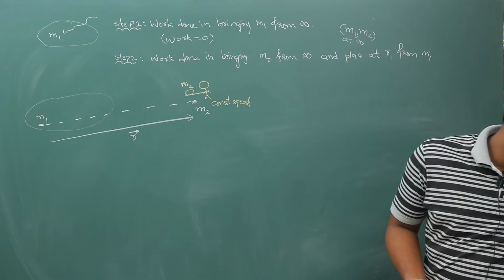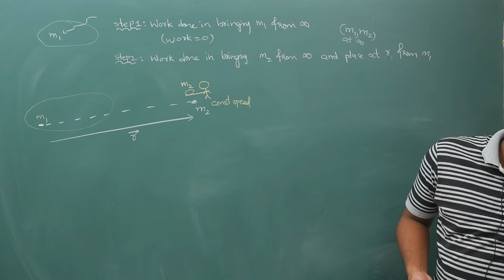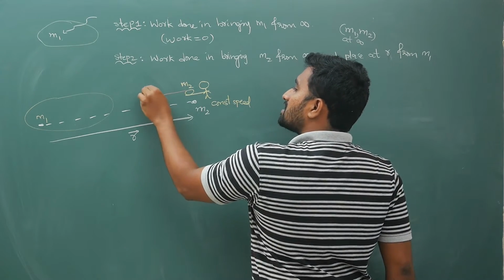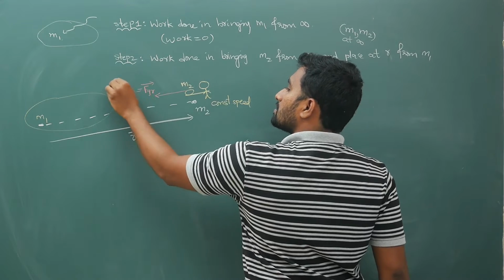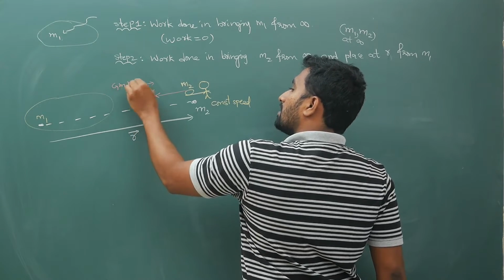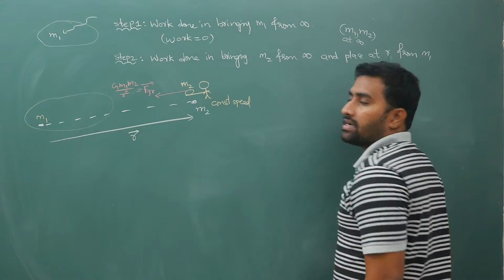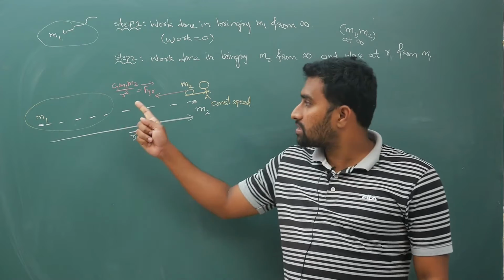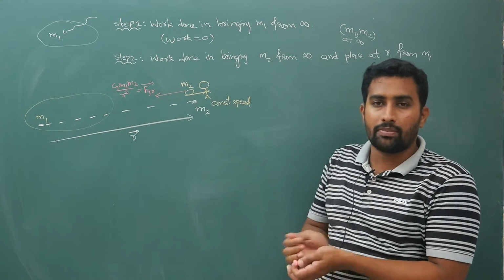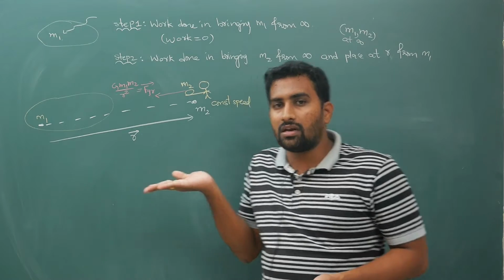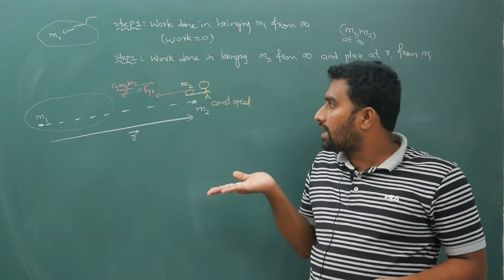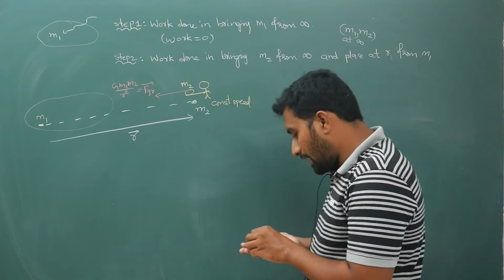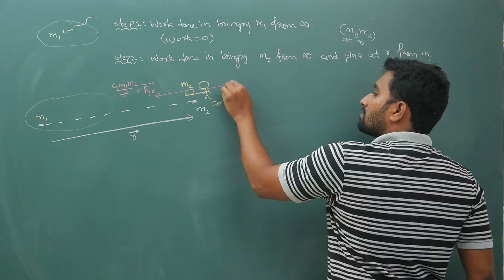into the system, there will be two things. One is the gravitational force, whose magnitude is G m1 m2 by R square. It will act this way. Direction is to the left. Now, as you keep carrying it from infinity, R is changing. This force is variable. Now if you apply an equal external force,